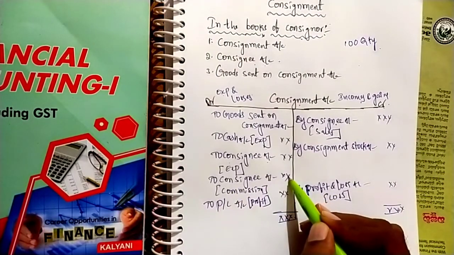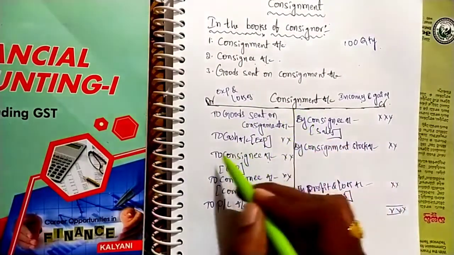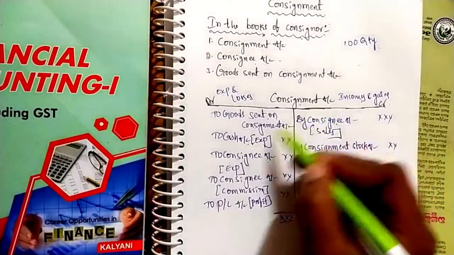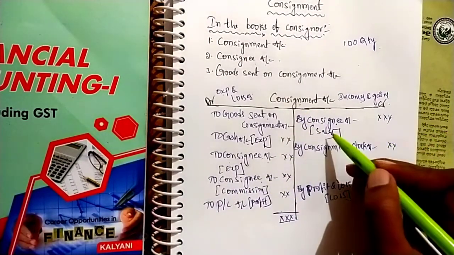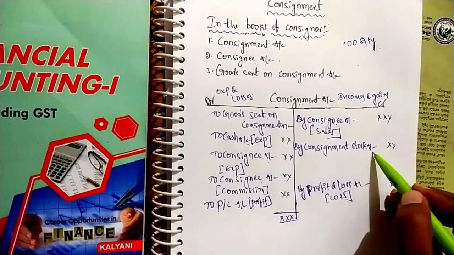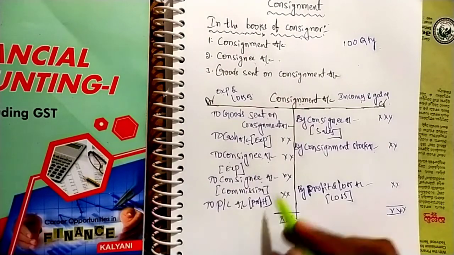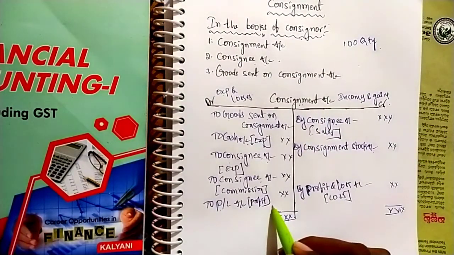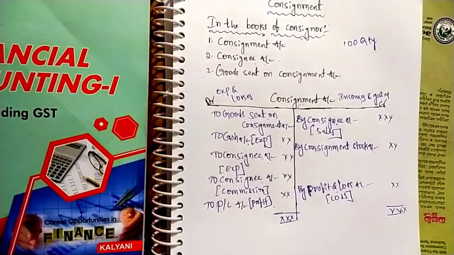We can write journal entries also like this: consignment account debit to goods sent on consignment, consignment account debit to cash account, consignment account debit to consignee account. Next, for the sales, consignee account debit to consignment. For the closing stock, consignment stock account debit to consignment account. Next, for transferring profit, consignment account debit to profit and loss account. For transferring loss, profit and loss account debit to consignment.